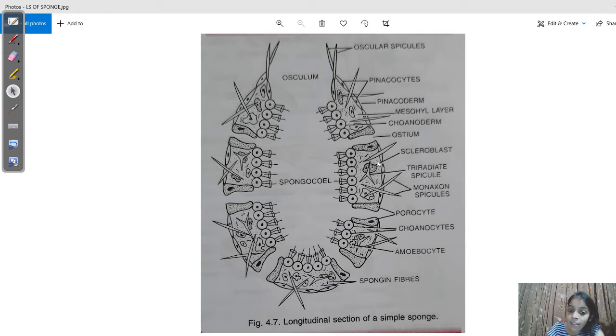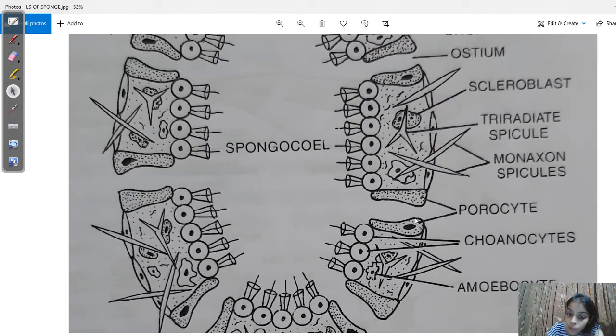These are there in the outer wall. And there are pores also. Two porocytes enclose a pore. What are these pores called? Each pore is called ostium, and the plural is ostia.